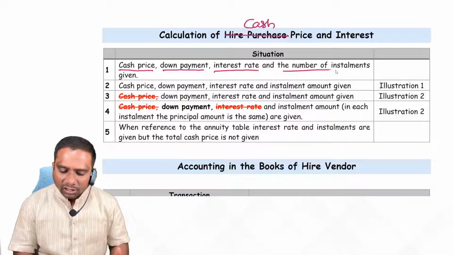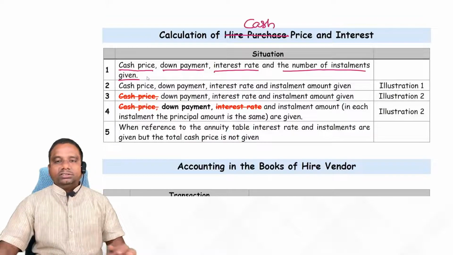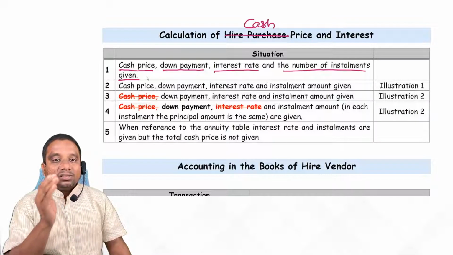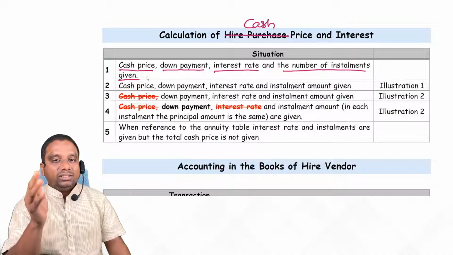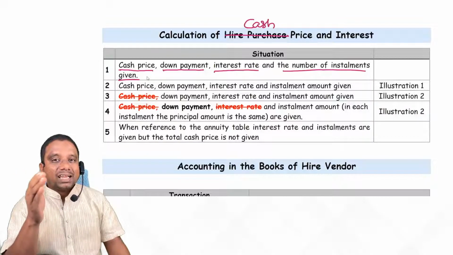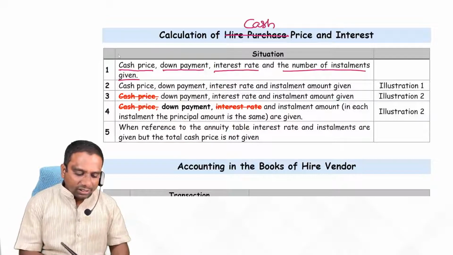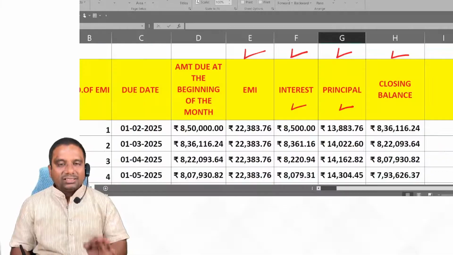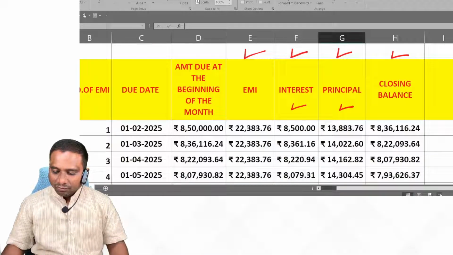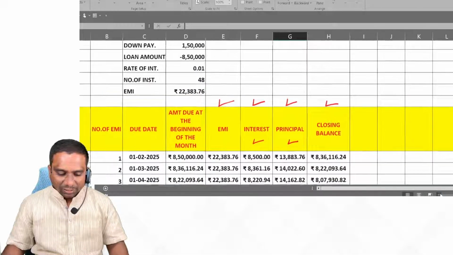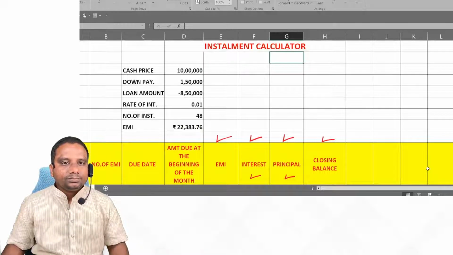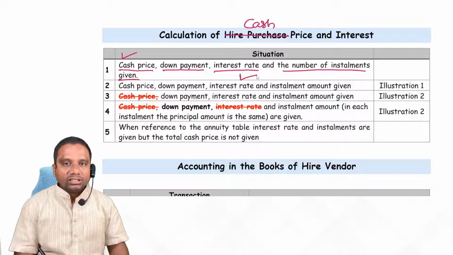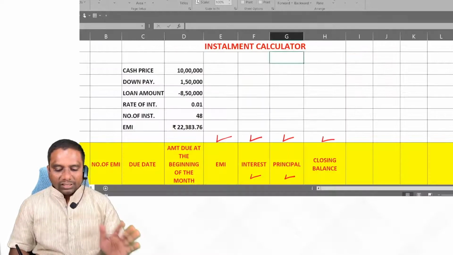Next one, in how many installments the amount we have to pay: 12 months, 24 months, or 36 months, 4 years, 5 years, 6 years, or 10 years. What is the time period? Based on this information, we calculate this amortization table. Observe. By taking this information, we calculate this amortization table.